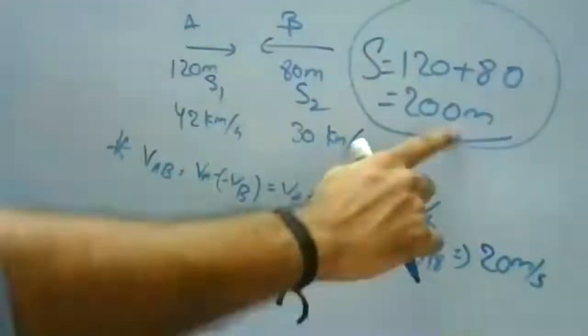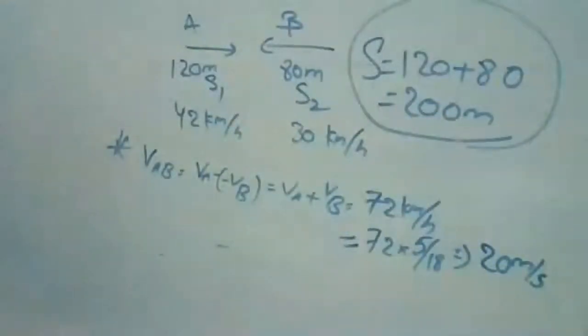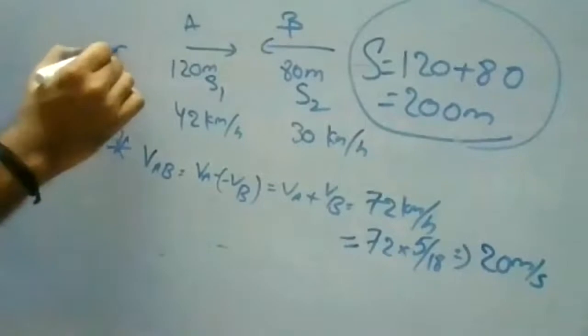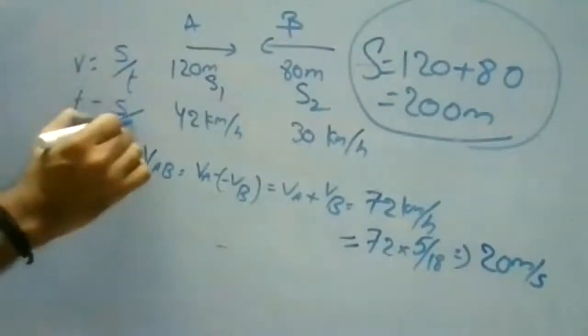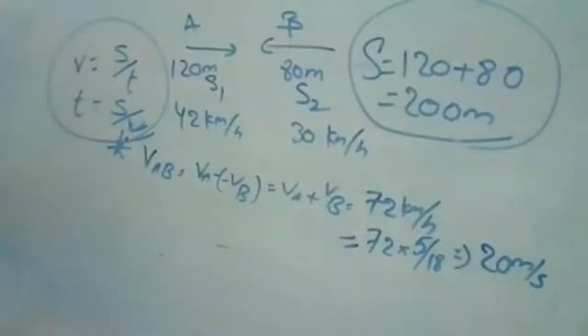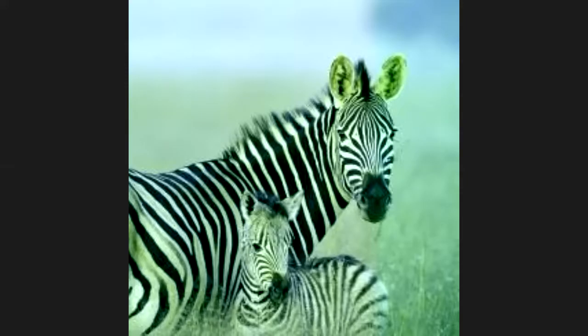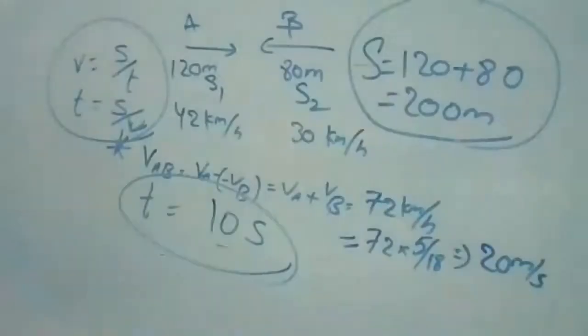So we got the velocity and we got the displacement. Now I have to find the time period in which these two are crossing each other. Velocity is nothing but displacement by time period, so time period is displacement by velocity. Find the time period t from this. 10 seconds, sir. Yes, 10 seconds. So the time taken is 10 seconds. So by comparing these two velocities, we can find the time periods, displacement and velocities. Any doubts in this question?